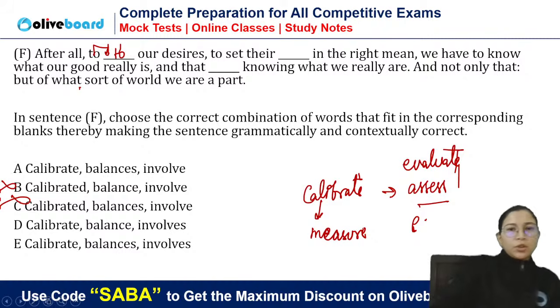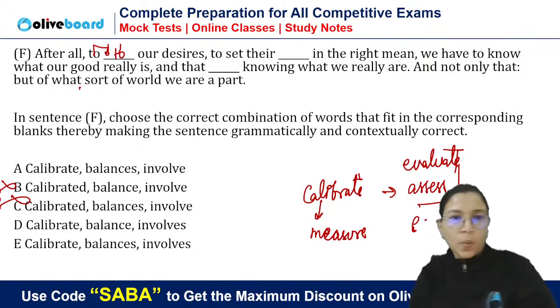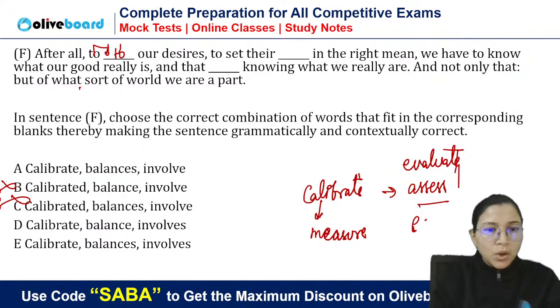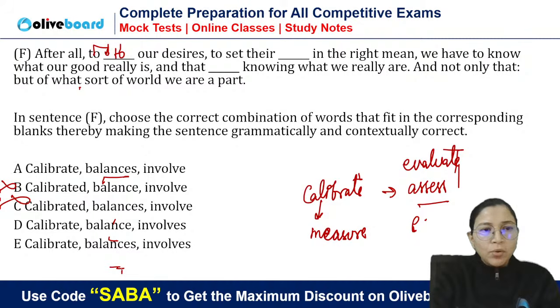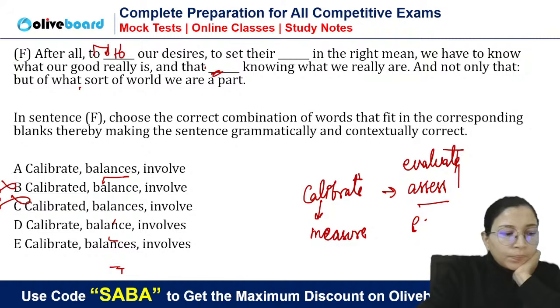So our desires to set their dash in the right way, to set their balance, to set their balances, okay? We have to know what our good really is, and that, okay, here do you need a singular verb or plural verb? First of all, tell me this, because we can eliminate on the basis of this only. We need singular verb or plural verb? That involve or involves, so A is also eliminated. Now how to choose between D and E?